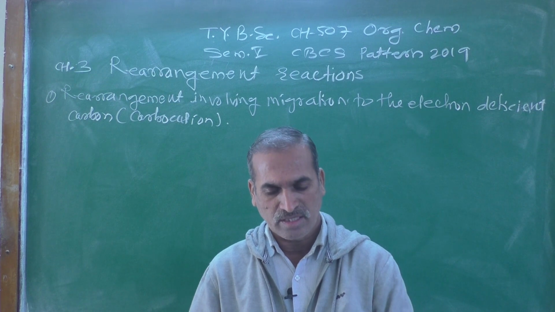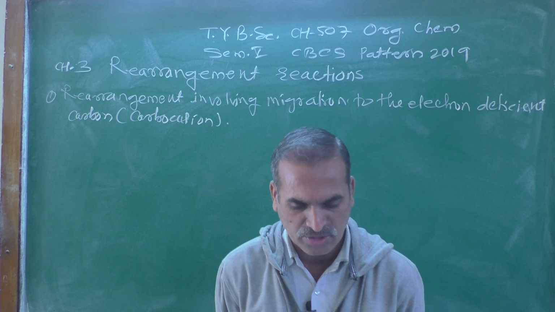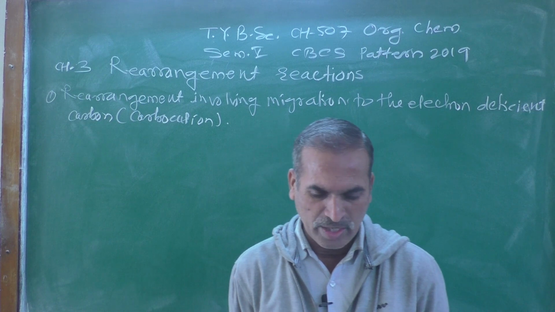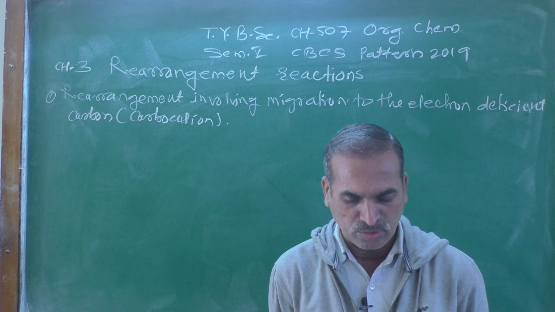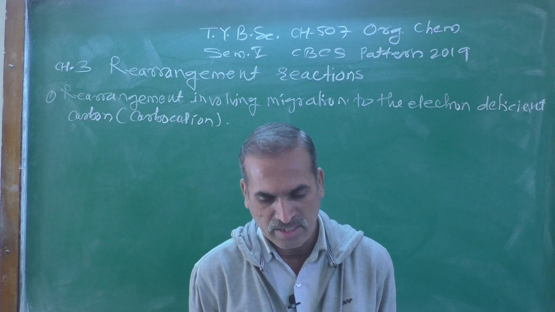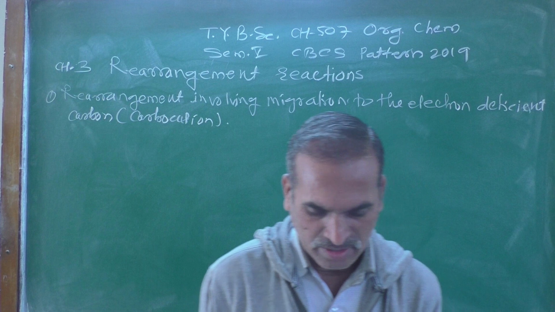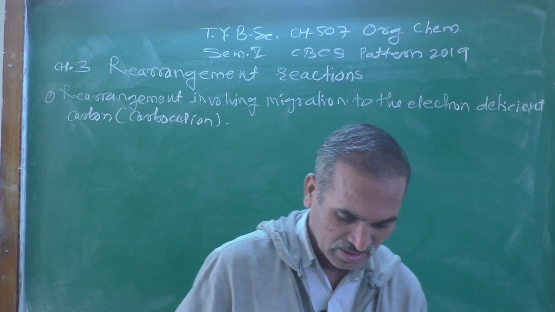This is illustrated with the example of the reaction of 1-aminopropane with sodium nitrite, NaNO2, and dilute hydrochloric acid. The resultant diazonium cation gives a carbocation with elimination of nitrogen.